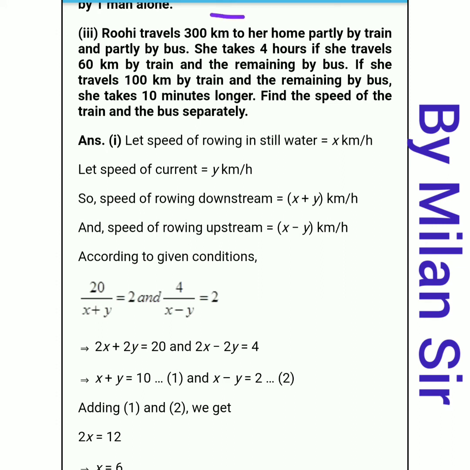Here total kilometers, that means total distance is 300 kilometer. Okay, total distance covered is 300 kilometer. Now in first case she takes 4 hours if she travels 60 kilometer by train.